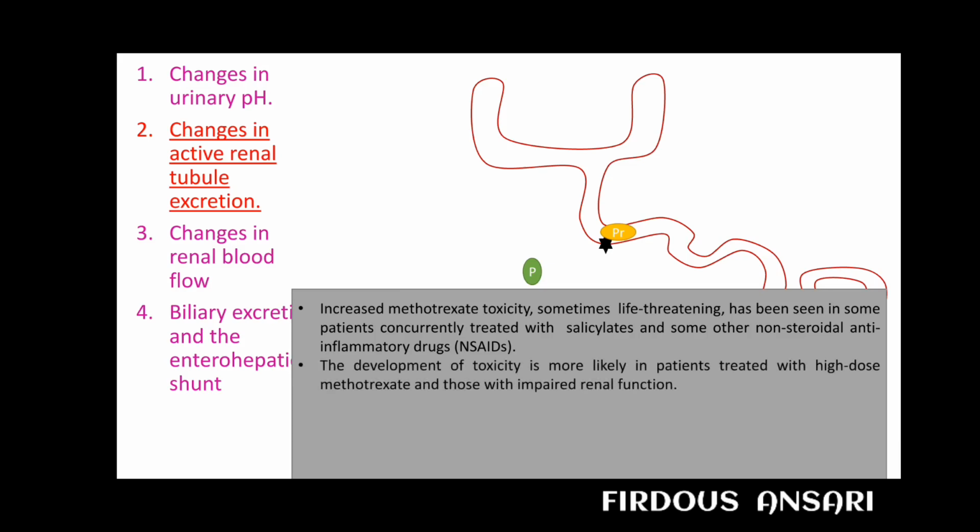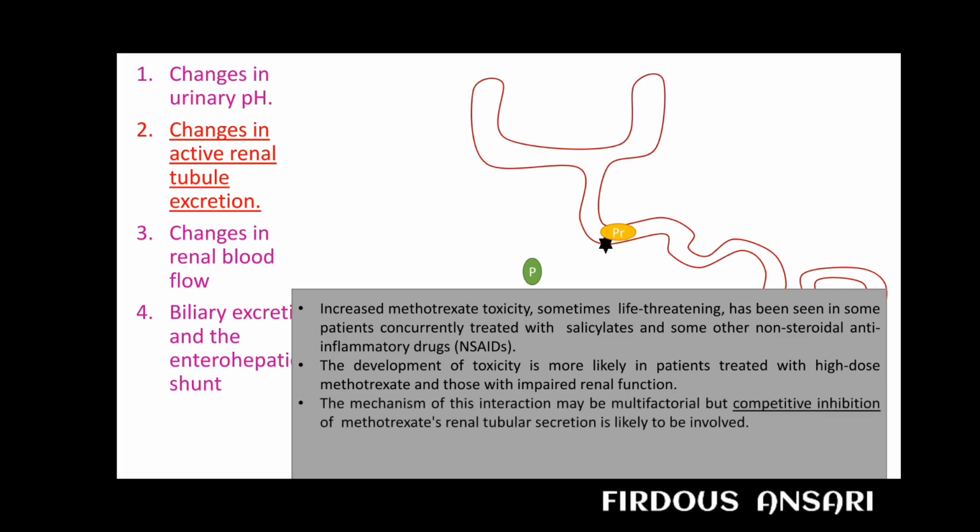The development of toxicity is more likely in patients treated with high doses of methotrexate and those with impaired renal function. The mechanism of this interaction may be multifactorial, but competitive inhibition of methotrexate's renal tubular secretion is likely to be involved. No doubt methotrexate toxicity may occur in any person who has impaired renal function, but some kind of interaction occurs when methotrexate is given along with NSAIDs.